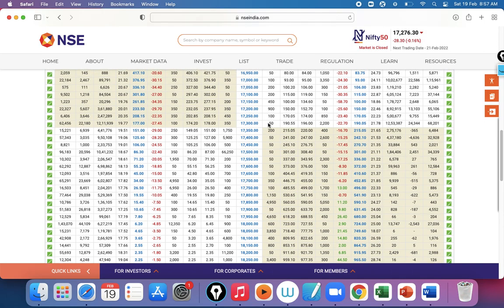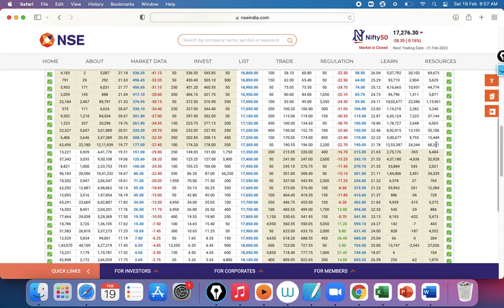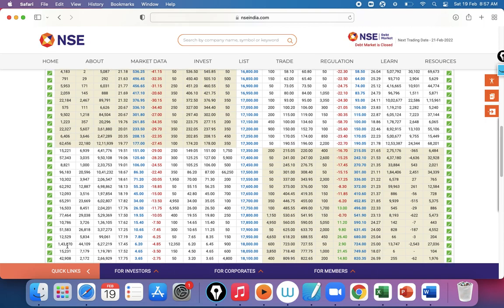On the put side, where is the highest open interest? Can you check? On the put side, we have the highest open interest at 17,000, and we also have some weak open interest, not great, I mean decent open interest, at 17,300. This means that we have a small support at 17,300, but a much bigger support at 17,000. See, 17,000 is a very good support, 17,300 is a slightly weak support, but okay, 68,000 contracts, it's still a decent support, we can say. On the call side, we have a strong resistance at 17,500 and very strong resistance at 18,000.